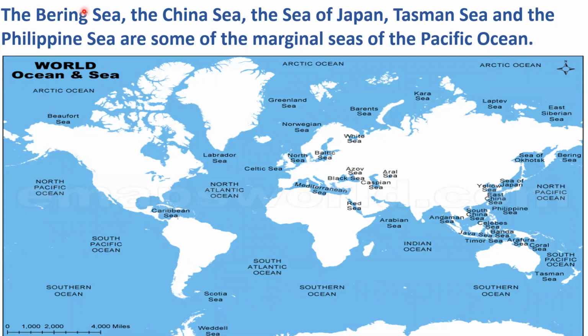The Bering Sea, the China Sea, the Sea of Japan, Tasman Sea, and the Philippine Sea are some of the marginal seas of the Pacific Ocean. Here is the Bering Sea, here is the Tasman Sea, here is the Philippine Sea, and this is the Sea of Japan. These are all the important marginal seas found in the Pacific Ocean.